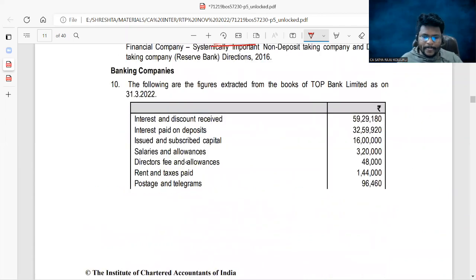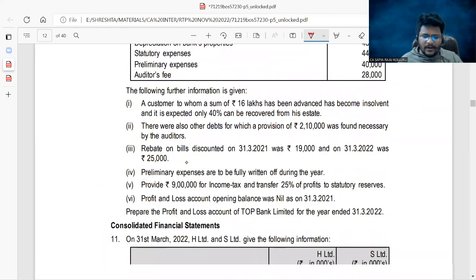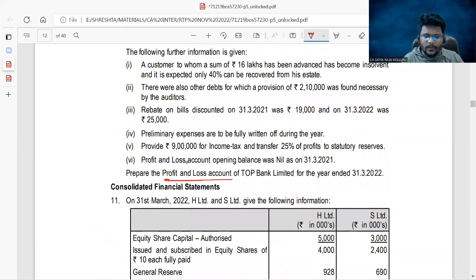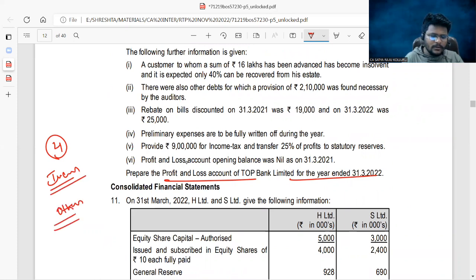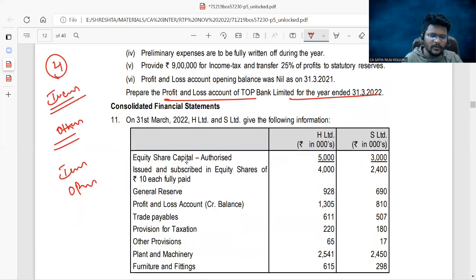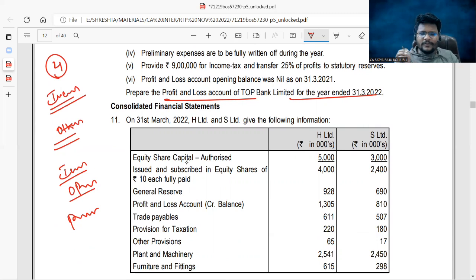Next, come down. Banking companies, guys. Related to banking companies, they're asking to prepare the P&L account. So nothing is great. P&L account has exactly 4 schedules. One is interest earned, another one is other income, next one is interest expended, and other operating expenses. One more thing is also there, but the schedule number will not exist, which is provisions and contingencies. Am I right? So out of this, just split the interest, discounts and all such things under interest earned and other income.